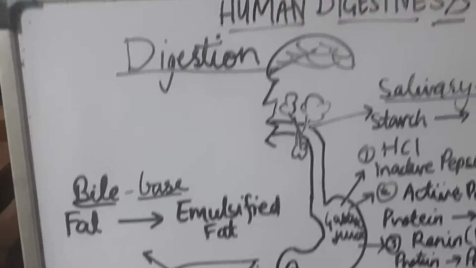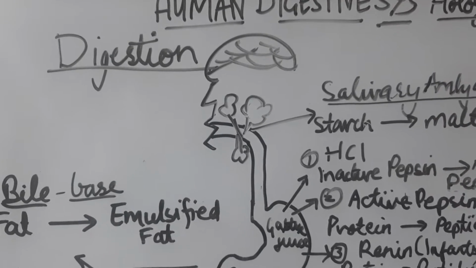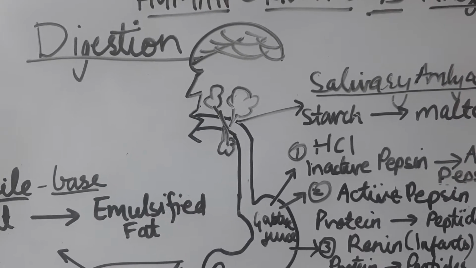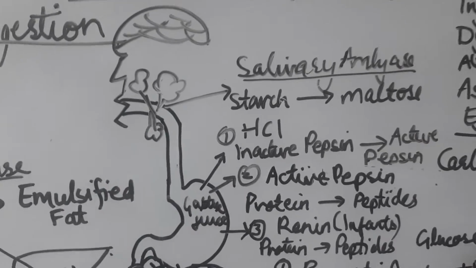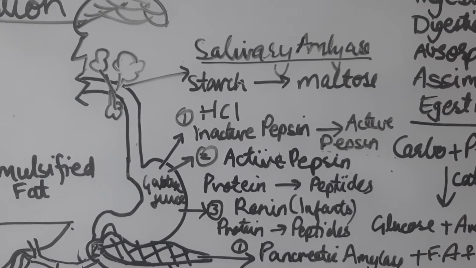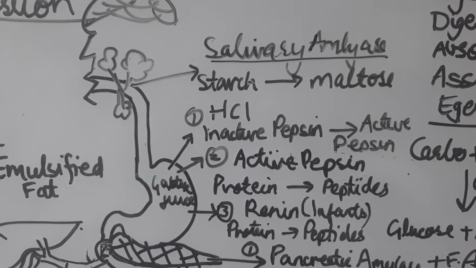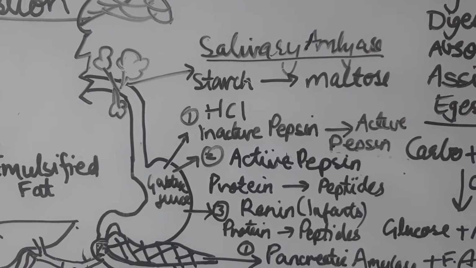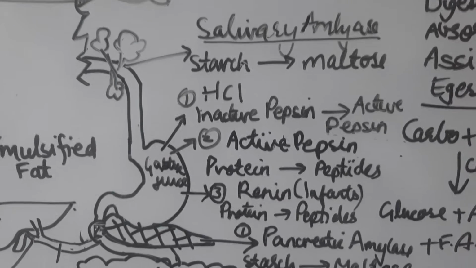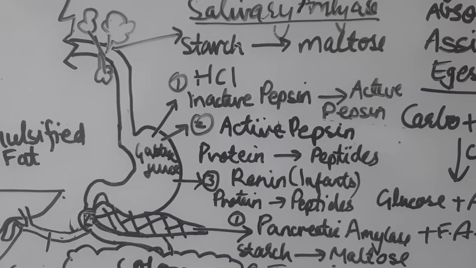Now the system starts here with digestion. Here we will discuss the different places where digestion takes place. It starts in the mouth, where salivary amylase acts on the starchy food that you eat, that is carbohydrates, and converts it into maltose. The leftover starch is again acted upon in the small intestine, which we'll see again later. Then in the stomach, there is no digestion in the esophagus, remember that.